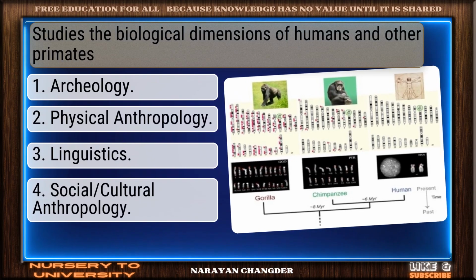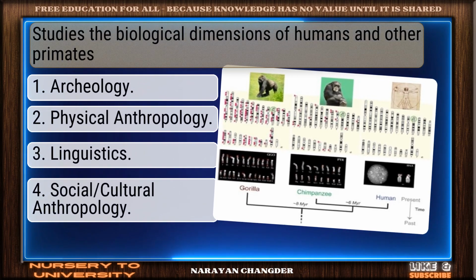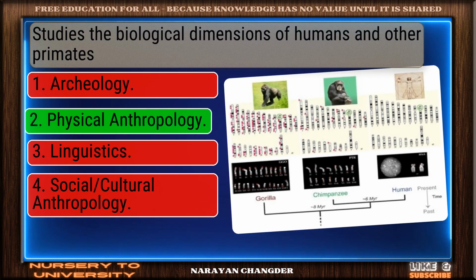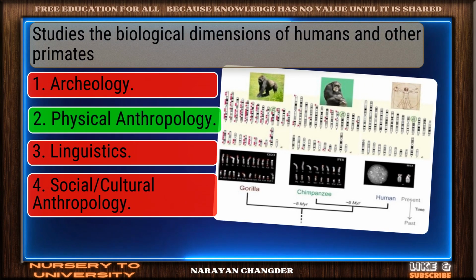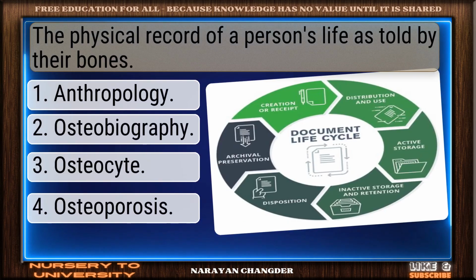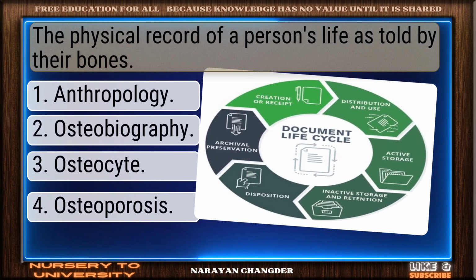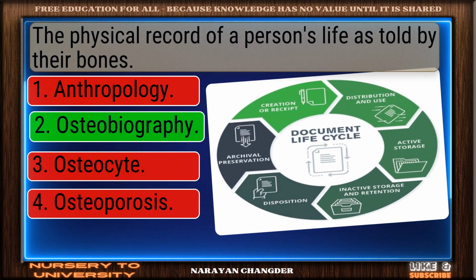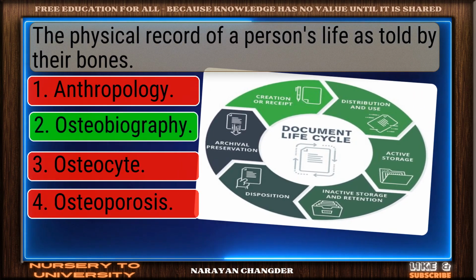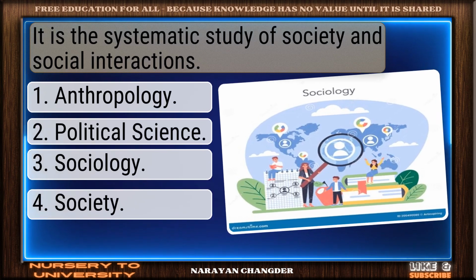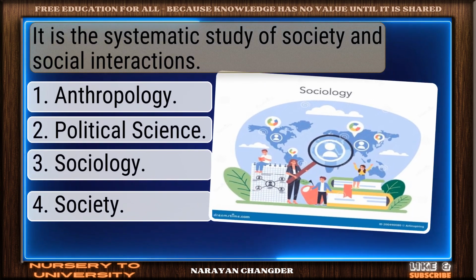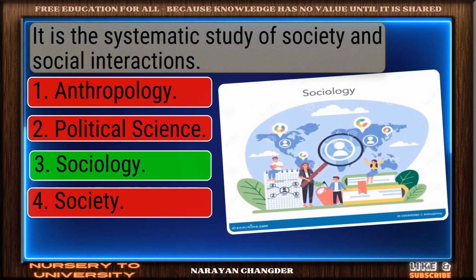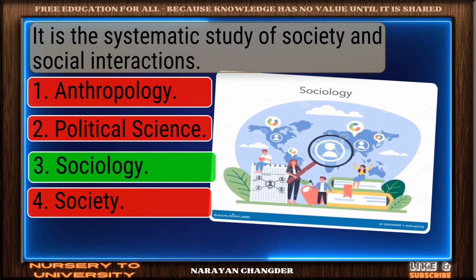Studies the biological dimensions of humans and other primates. Correct. Physical anthropology is the right answer. The physical record of a person's life as told by their bones. Perfect. Osteobiography is the correct choice. It is the systematic study of society and social interactions. Right again. Sociology is a valid answer.